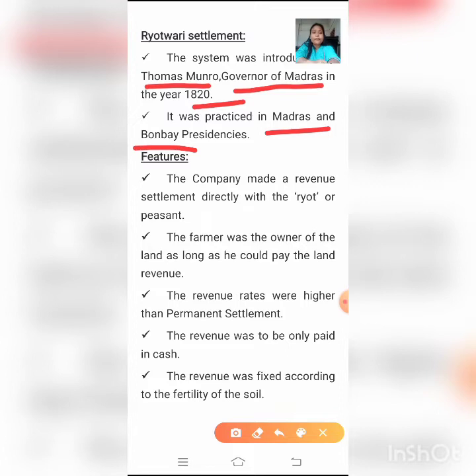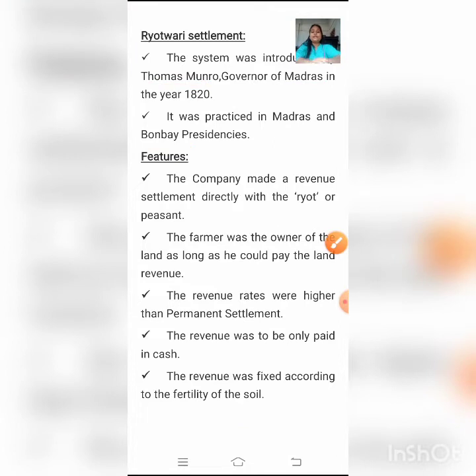When you write in your copies, write it correctly. It will be B-O-M-B-A-Y. So the Ryotwari system was introduced by Thomas Munro. He was the Governor of Madras in the year 1820, and it was practiced in the Madras and Bombay presidencies. Let's have a look at the features of the settlement. The company made a revenue settlement directly with the ryot or peasant.